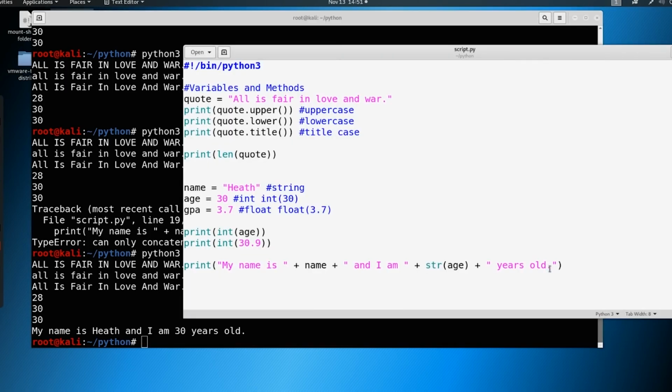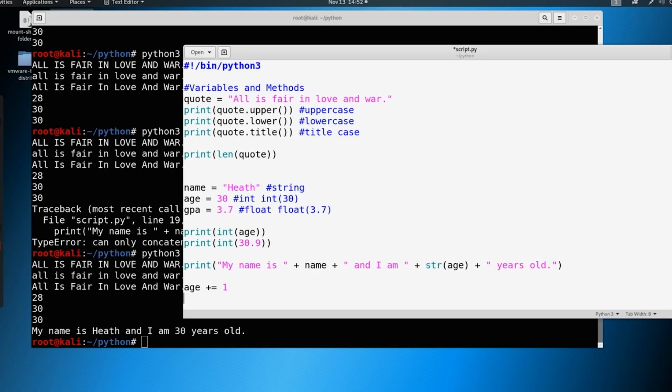So a couple more things to note. What if we had something like our age and we got a year older? Well, we can just say something like age plus equals 1.